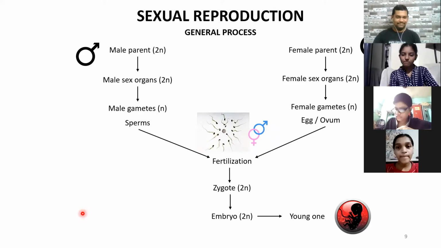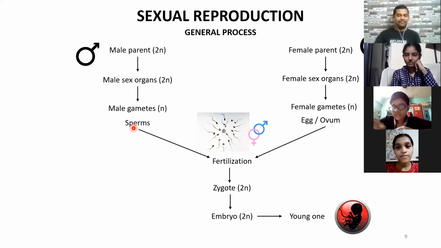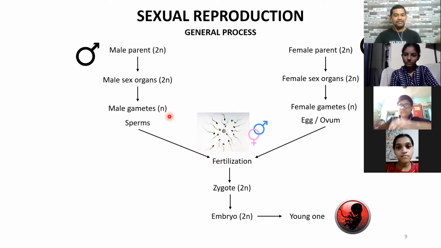Okay, the answer is very clear. We have decided which are the males and which are the females based on one general criterion. When it comes to gametes, male gametes are always produced in large numbers as compared to female gametes. As you can see here, many sperms surround one ovum.